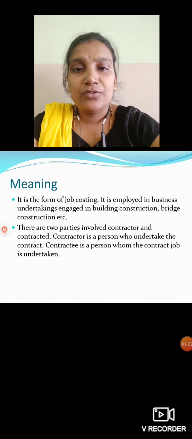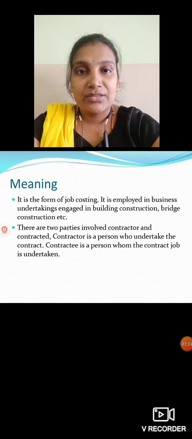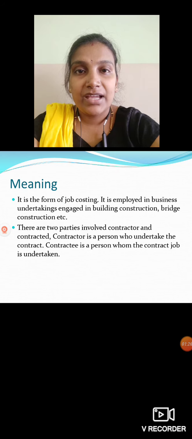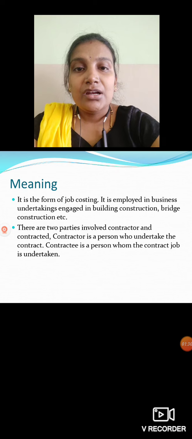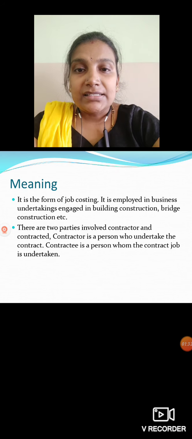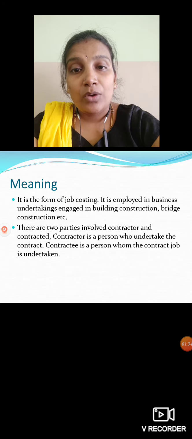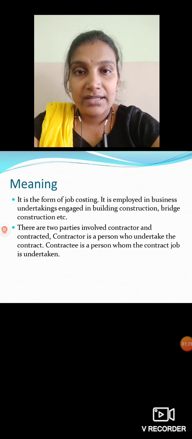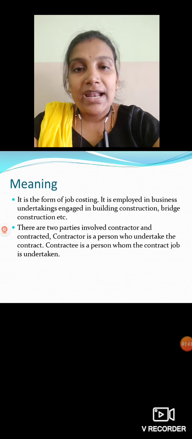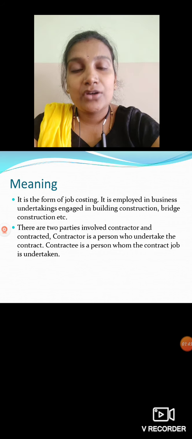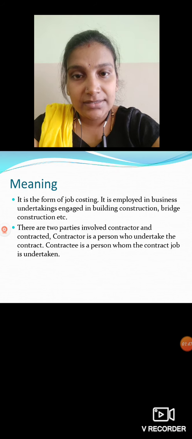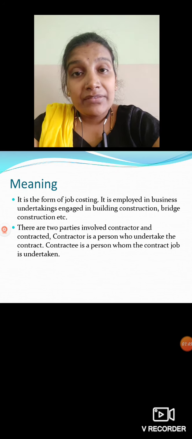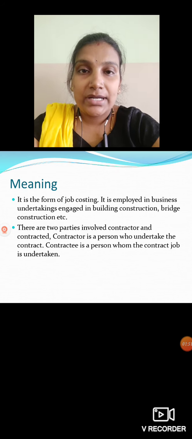And secondly, there are two parties involved. Okay, in contract costing we have two parties, right? Contract means there has to be two parties here. One is the contractor, and one more is the contractee. So who is the contractor then? The person who undertakes the contract, we call him the contractor, and the person who gives the contract, we call him the contractee.